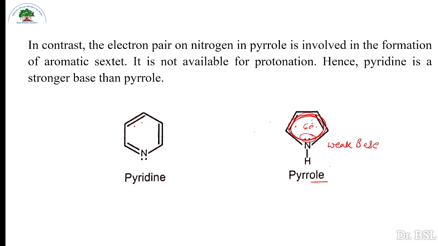In case of pyridine, 1, 2, 3, 4, 5, 6, six pi electrons are already there for the formation of the aromatic sextet, and these 6 electrons come from 3 pi bonds in the ring. This lone pair of electrons is readily available for showing basic character. Hence, pyridine is a stronger base as compared with pyrrole.